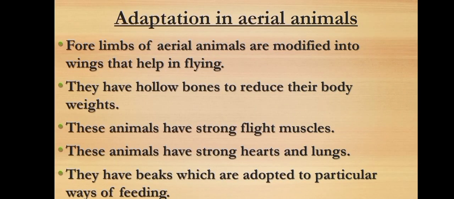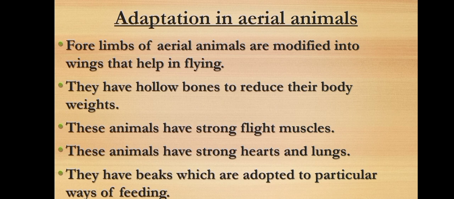Adaptations in aerial animals are meant to help and support them in leading aerial mode of life. Some of the adaptations in aerial animals are: forelimbs of these animals are modified into wings that help in flying.